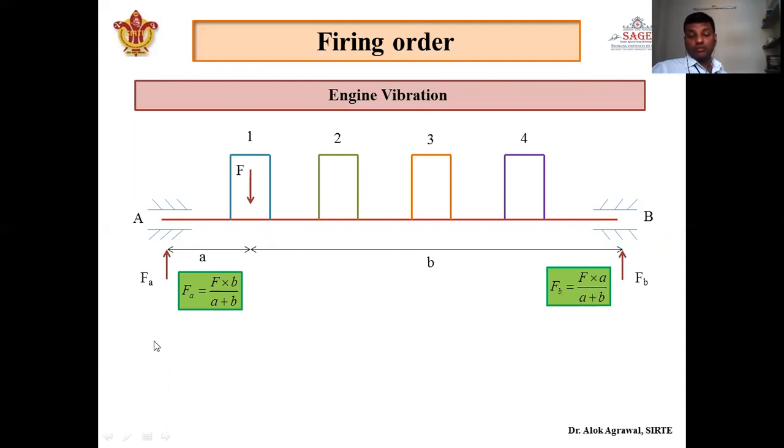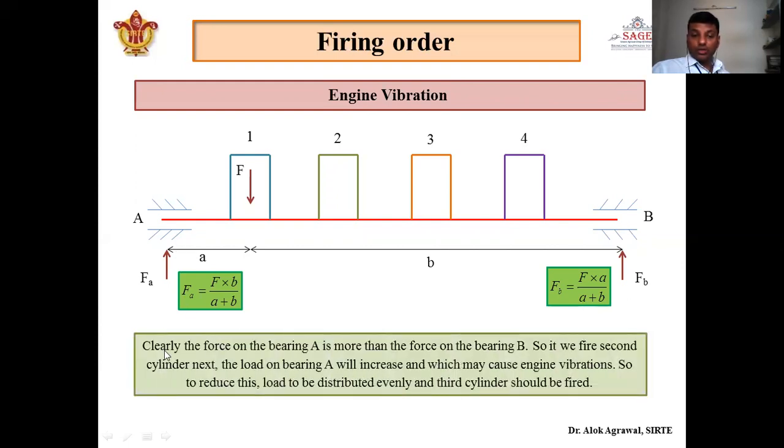Which force is larger? Obviously the one at bearing A, because B is greater than A. So in this bearing there will be a large force, Fa will be greater than Fb. Clearly the force on bearing A is more than the force on bearing B. So if we fire cylinder number 2 after cylinder number 1, then what will happen?